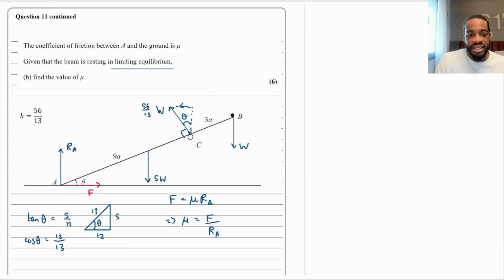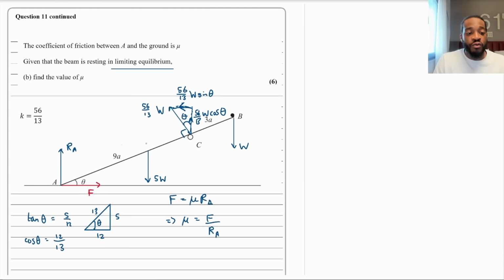So that being said, this right here, what would that be? This is adjacent. This would be 56 over 13 W, and then it would be adjacent, cos theta, wouldn't it? Okay. And then this one right here, which is opposite the angle, is going to be 56 over 13 W sine theta, isn't it? Okay.